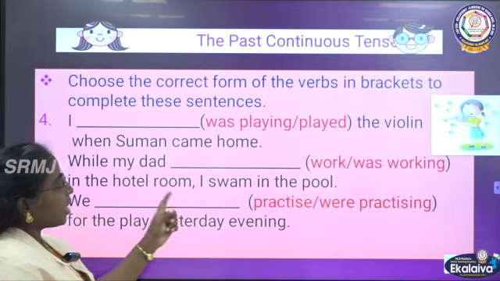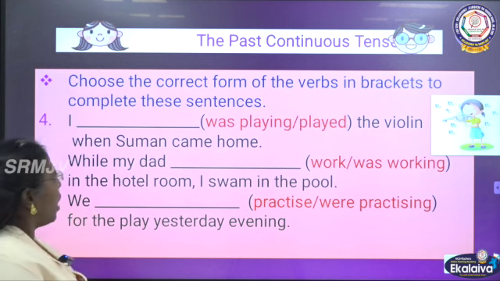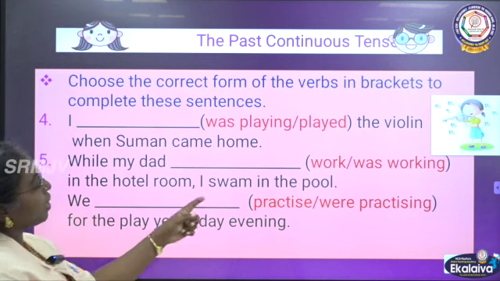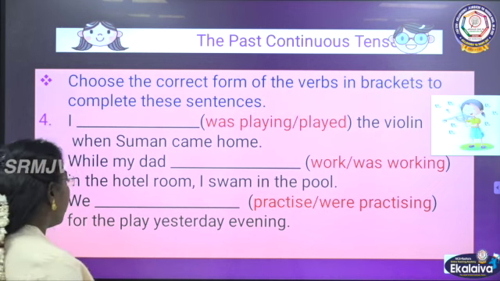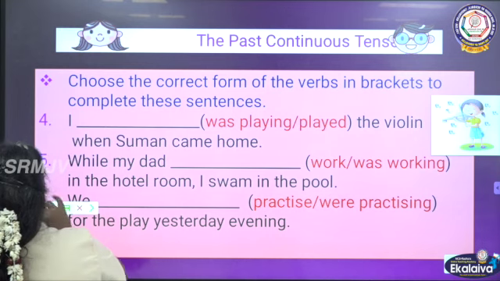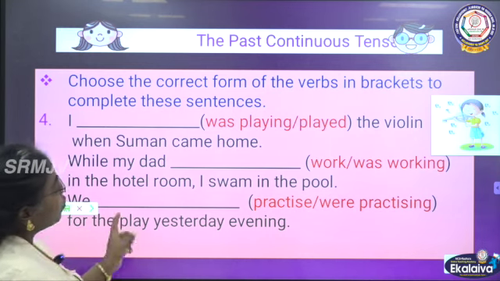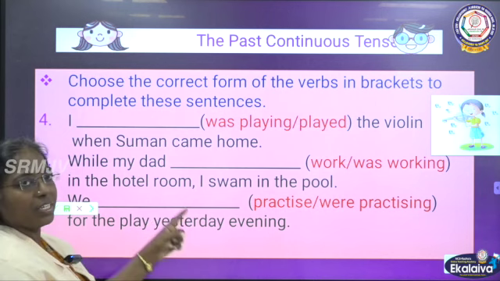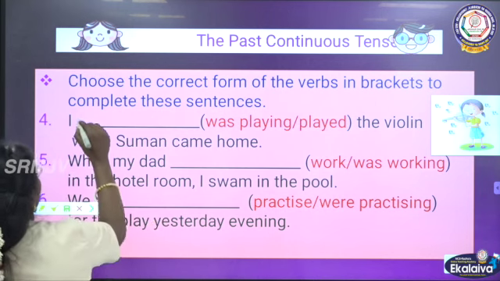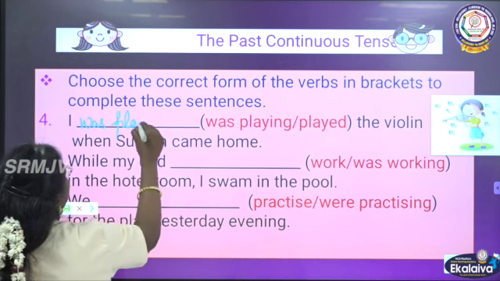And I dash the violin when Suman came home. I was playing or I played the violin. What should come here? I was playing the violin when Suman came home. I was playing.